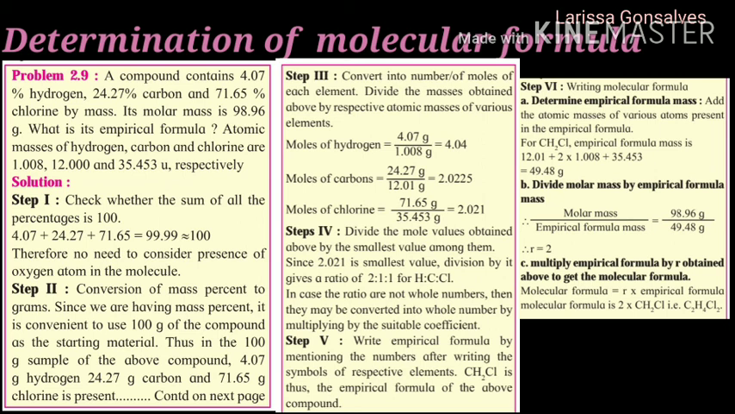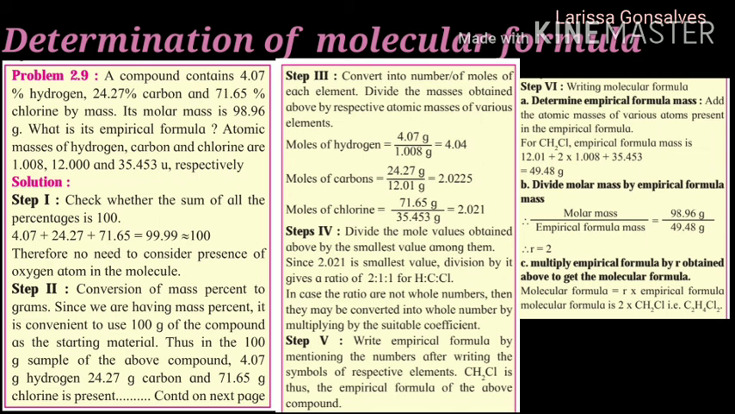The next step, the sixth step, is writing the molecular formula. So first we need to determine the empirical formula mass. So we are going to add up the atomic mass of all the atoms which are present in the empirical formula. So we know there is 1 carbon atom, 2 hydrogen atoms and 1 chlorine atom. So the atomic mass of carbon is 12.01 plus 2 times 1.008, which is the atomic mass of hydrogen, plus the atomic mass of chlorine, which is 35.453, and the answer is 49.48 grams.